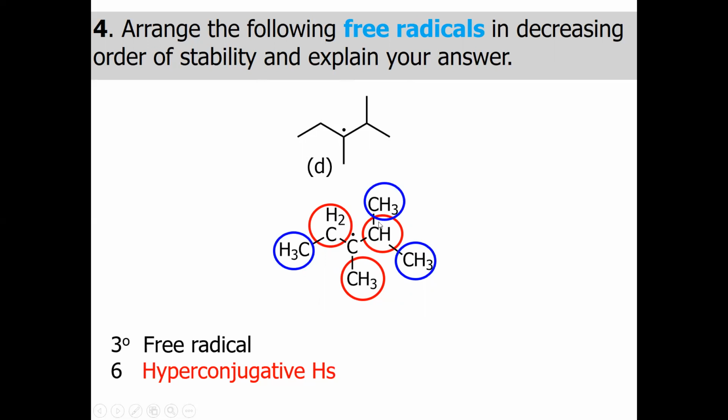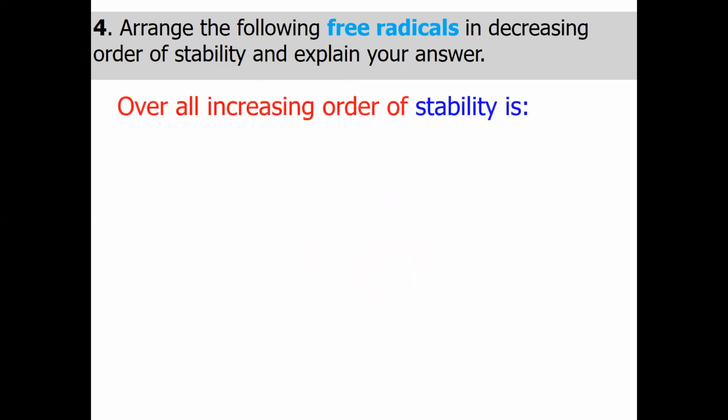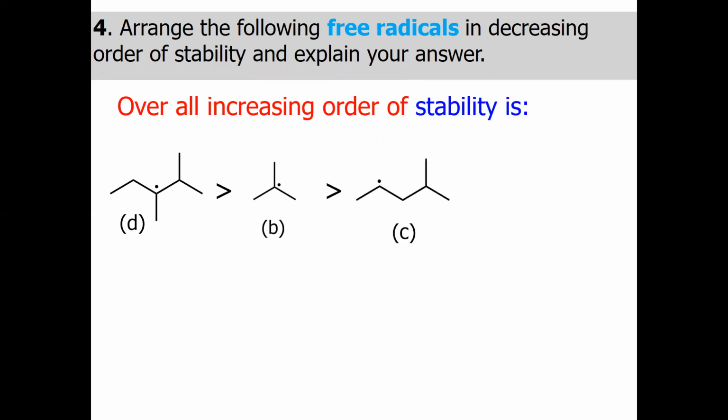Besides this, this compound has an extended alkyl group, and these alkyl groups are supporting or stabilizing this free radical. So we can say this is the most stable free radical among these four. So the overall increasing order of stability is: the first most stable is D, then second we have B, and third we have C, and the least stable is basically the A free radical, which is given to you.